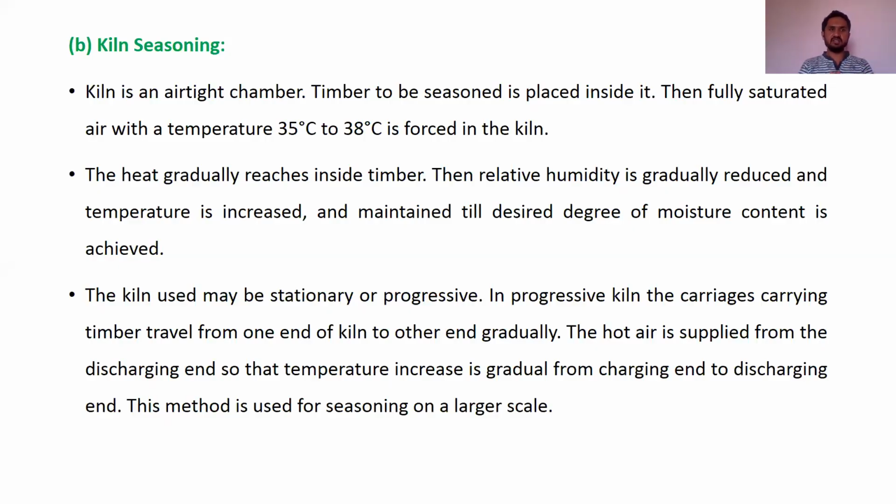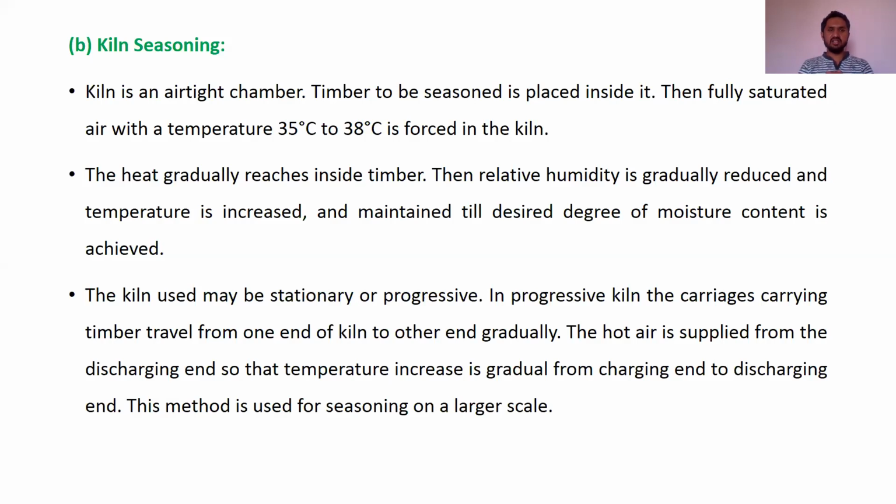Next is kiln seasoning. Kiln is an artificial chamber. Timber to be seasoned is placed inside it. Then fully saturated air with a temperature of 35 degrees Celsius to 38 degrees Celsius is forced into the kiln. Here, there is an artificial airtight chamber. Inside that chamber we keep our timber, and we pass air with a temperature of 35 to 38 degrees Celsius.